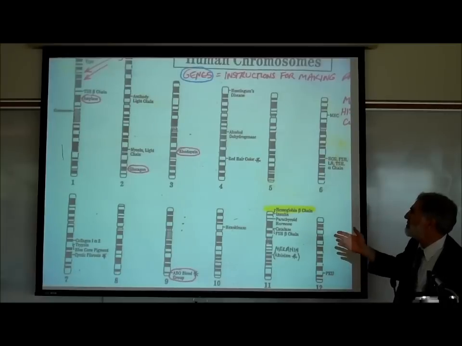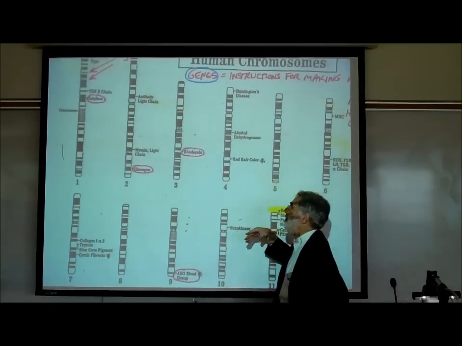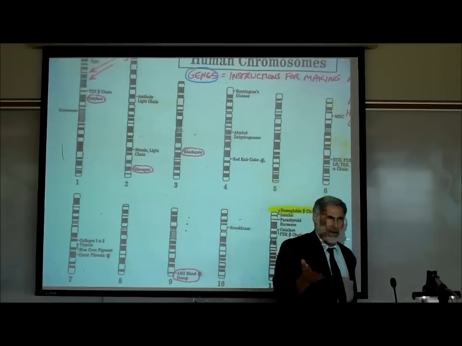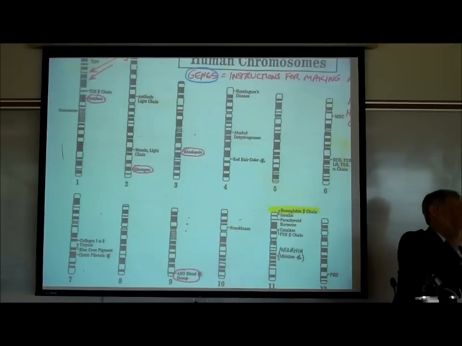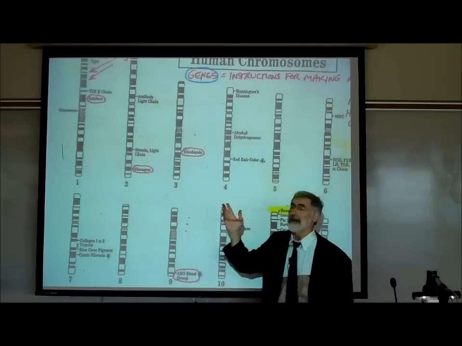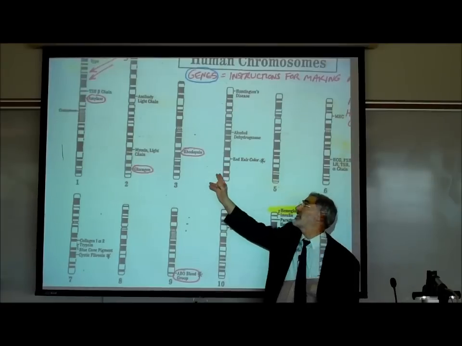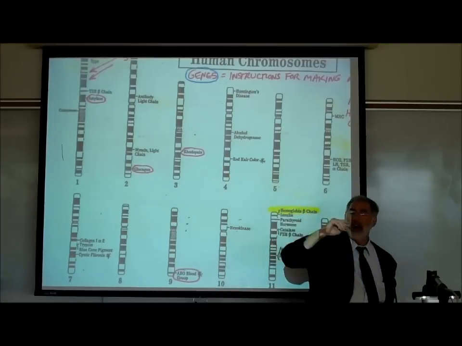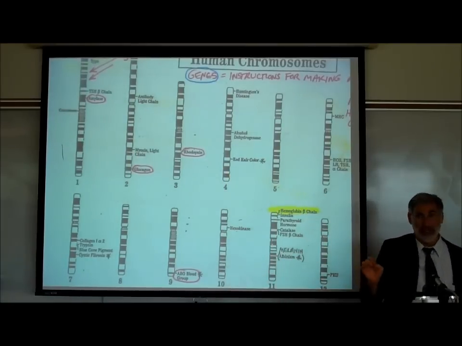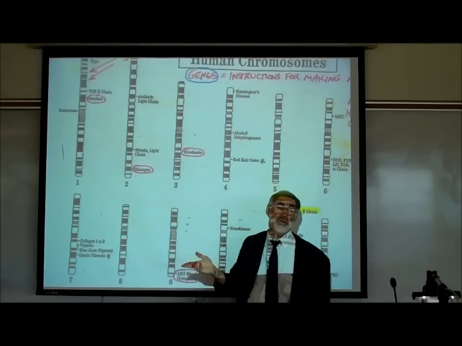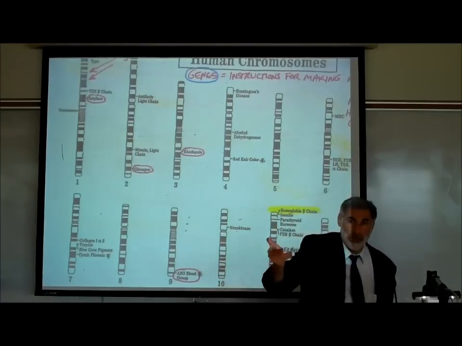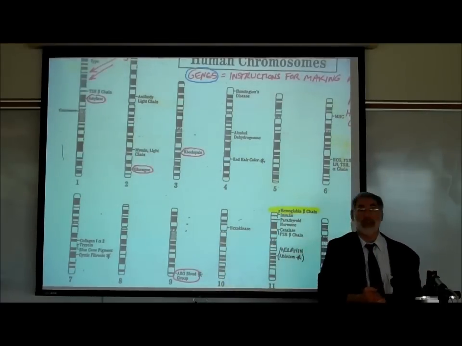On autosome 3, there's a gene for making a protein called rhodopsin. Anybody know anything about rhodopsin, that protein? Anybody have any idea what it's for? Vision. Very good. Jessica's got it. So that's a protein. We're going to talk more about the role in vision, in seeing, when we get to visual physiology. We'll get into physiology of vision. So if you have a defect in that gene, so you're not able to make rhodopsin, it's going to greatly impair your ability to see.